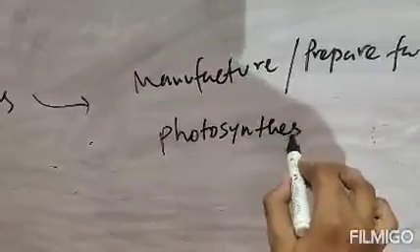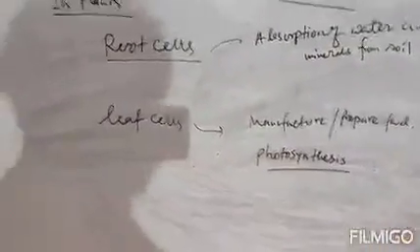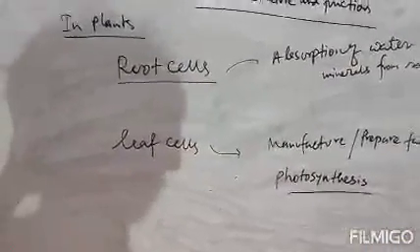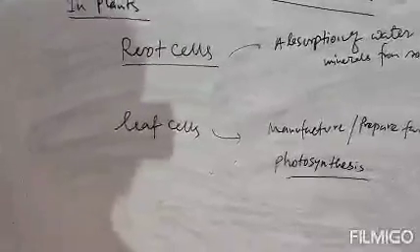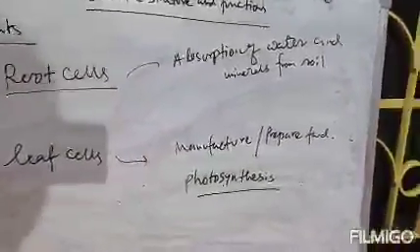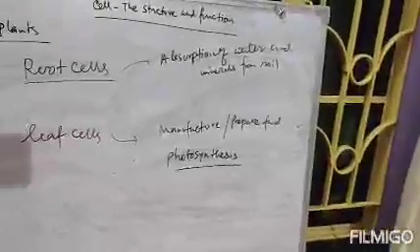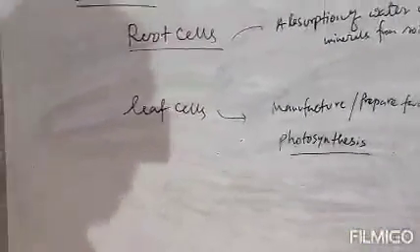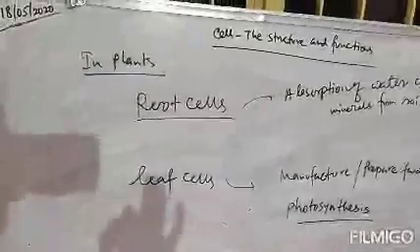So photosynthesis is a process by which plants, or specifically leaves, prepare food from water, minerals, carbon dioxide and chlorophyll. Clear? So this is the function of root cells and leaf cells present in plants.